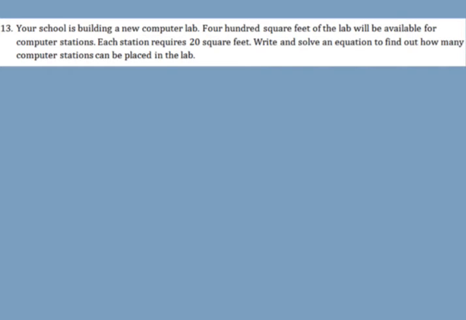Your school is building a new computer lab. 400 square feet of the lab will be available for computer stations. So I'm going to underline what I think is important. Okay, I have 400 square feet. Numbers and math problems are usually important. And I feel like stations is going to become important, so I'm going to underline that. Each station requires 20 square feet. Write and solve an equation to find out how many computer stations can be placed in the lab.